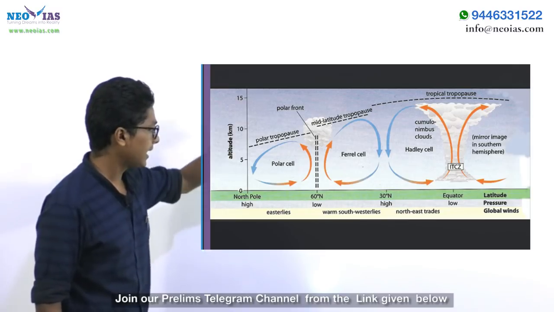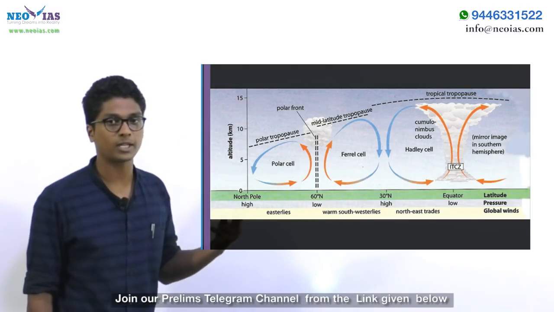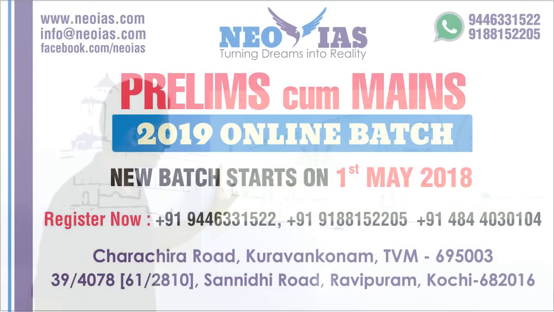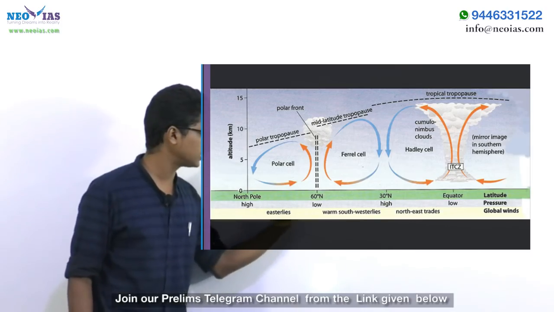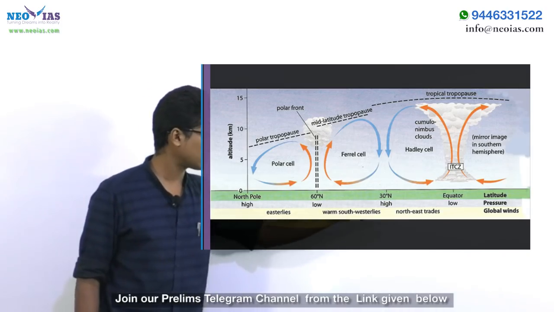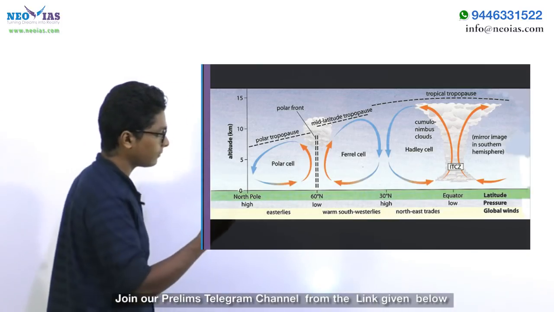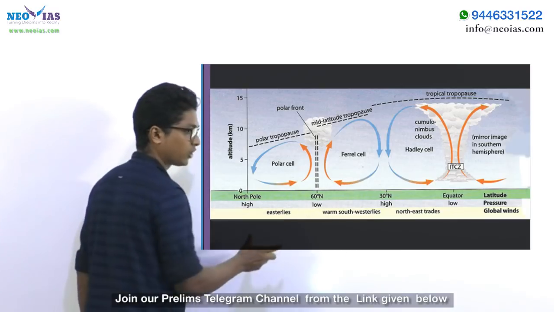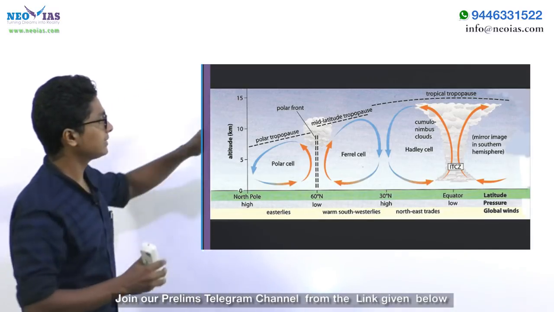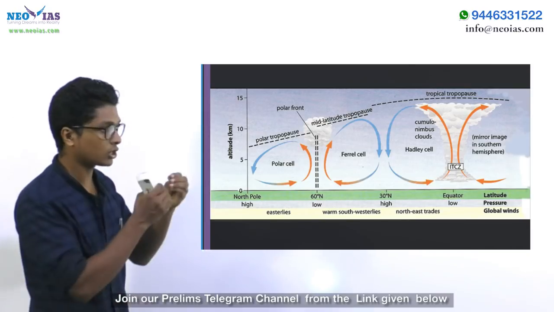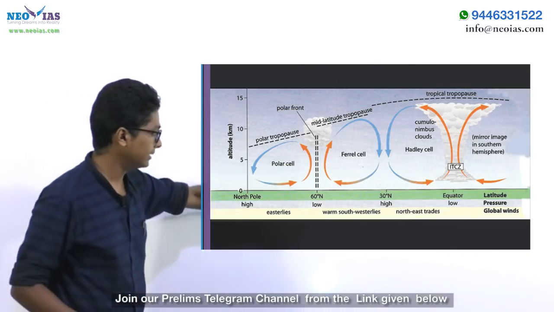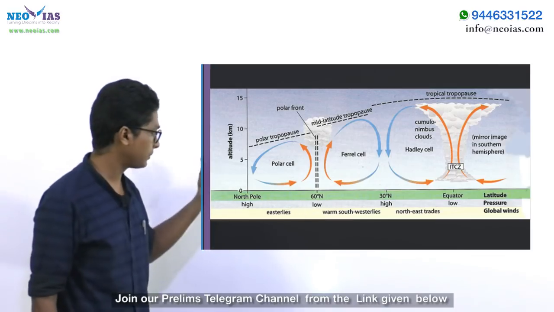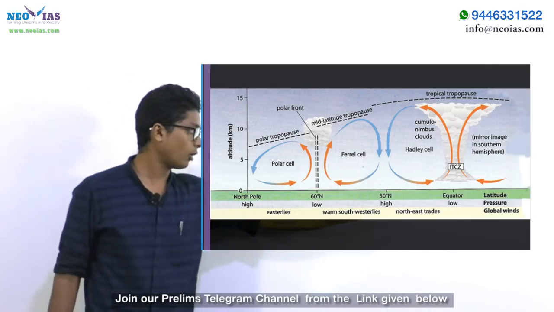For the reason, in this region we are having convergence of two different types of air masses. One, the easterly winds coming from the polar regions will be carrying the cold air mass towards this region. At the same time, the westerlies coming from the southern hemisphere will be bringing with them the warm tropical air mass. So in the subpolar low pressure belt, this convergence of winds means we are having the convergence of different air masses. Regions having convergence of different air masses, we call it as front, and this we call as polar front, where the cold air mass from the polar regions and the warm air mass from the tropical regions converge.